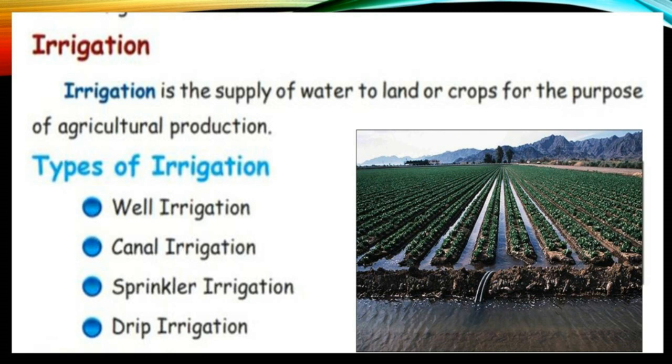Next, we are going to see about irrigation. Irrigation is the supply of water to the land or crops for the purpose of agricultural production. The name for the supply of water is called irrigation. There are many types of irrigation. First one, well irrigation. Second one, canal irrigation. Third one, sprinkler irrigation. Fourth one, drip irrigation. Let us study them in detail in this lesson.